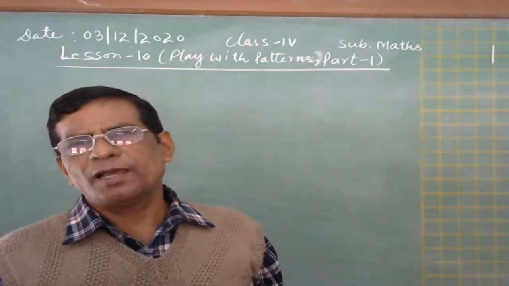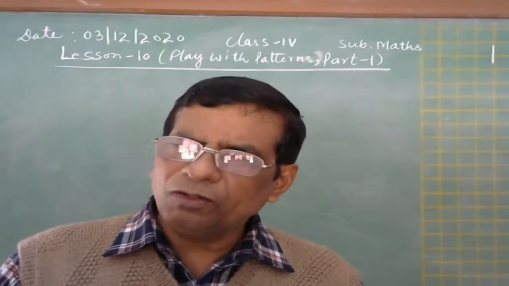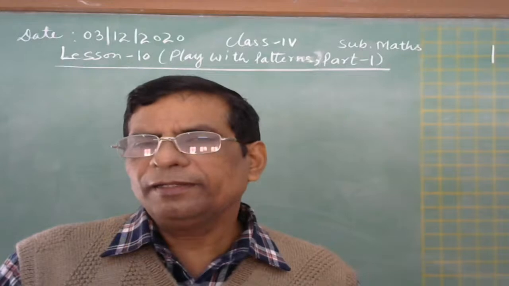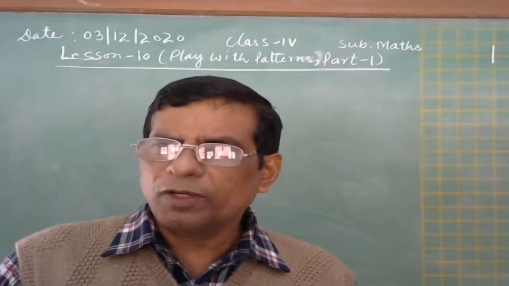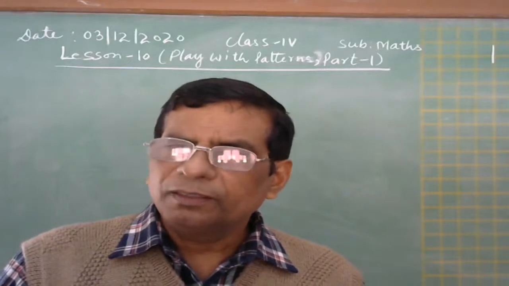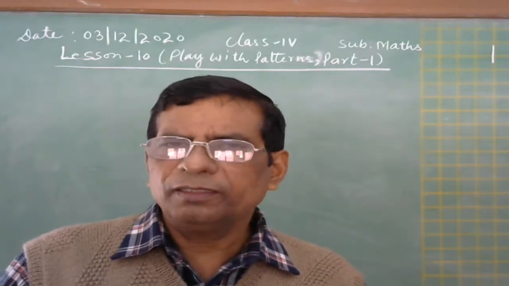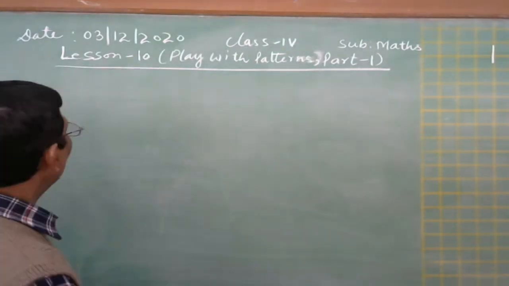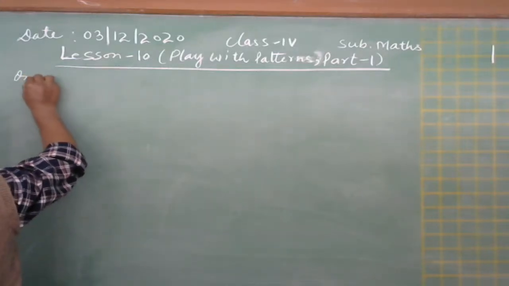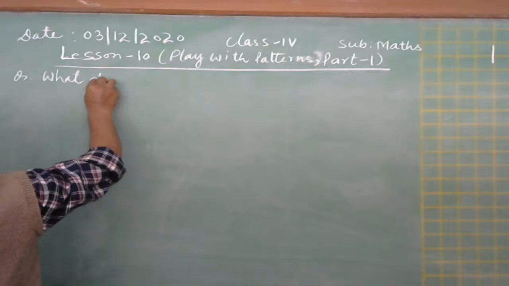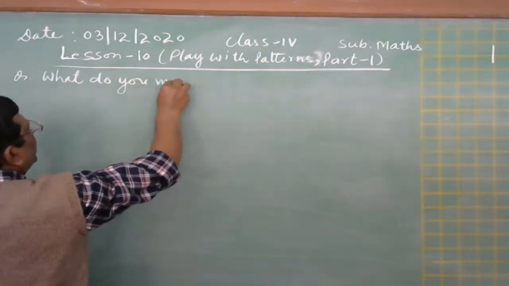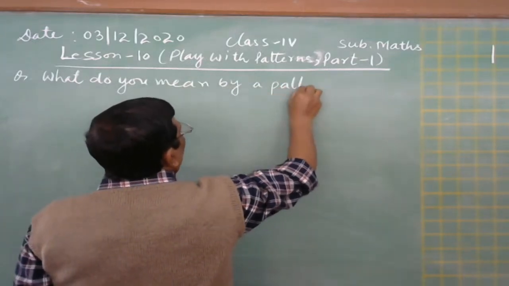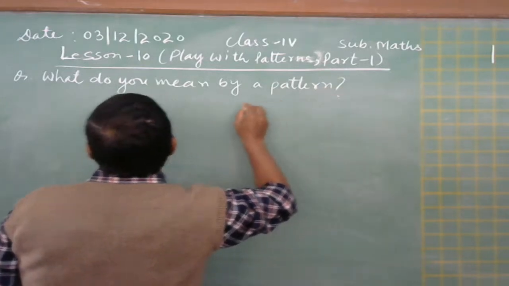So you can give examples such as the curtain, wall, window grill, this mat, bed sheet, curtain. All these things you can write for the painting also, wall painting also you can write. So all these are the examples of the pattern. So first question we will write here. Very first question is, what do you mean by a pattern? Answer is here.